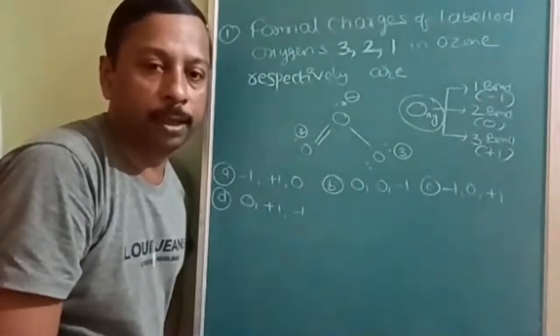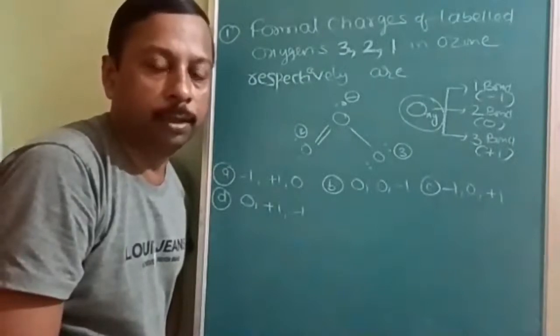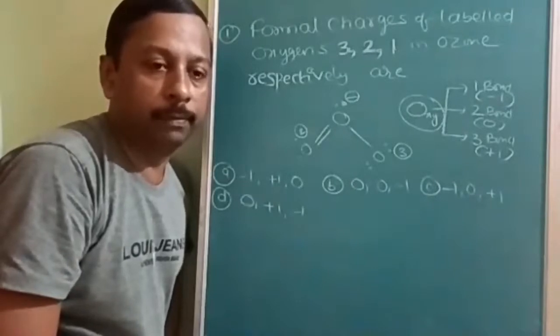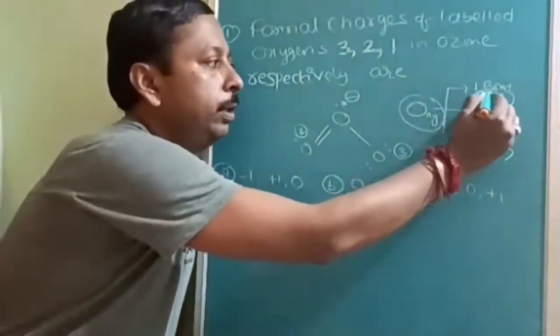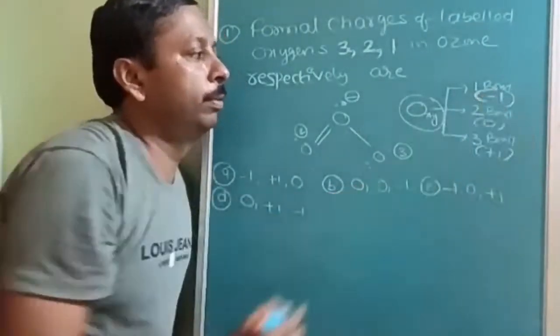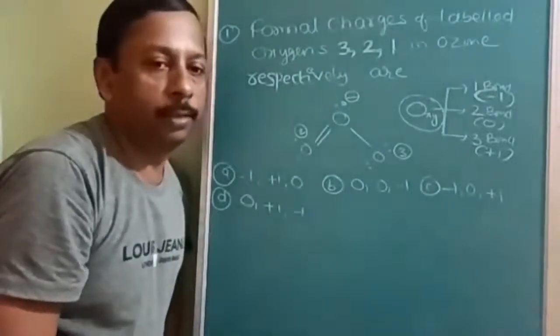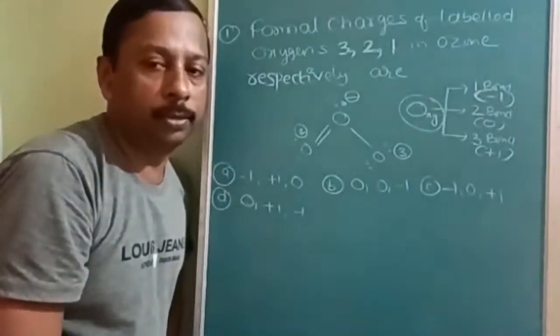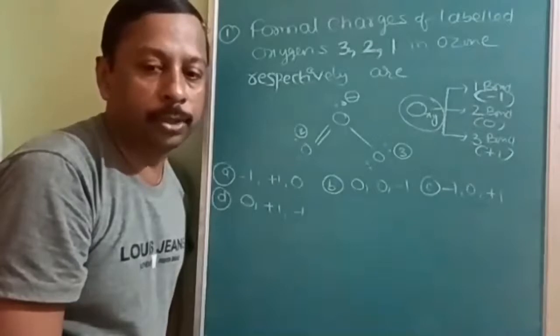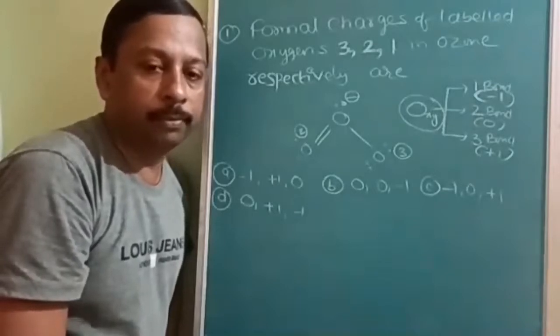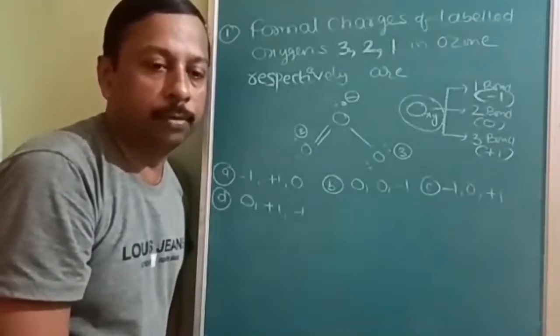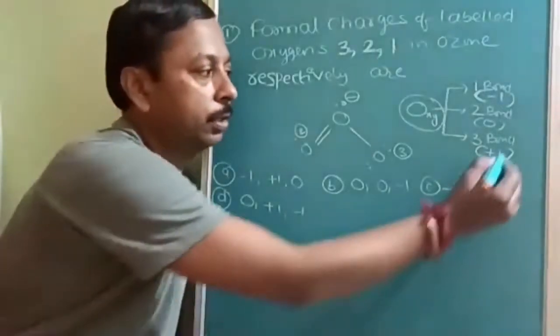If an oxygen forms only one bond, that means it is acting like fluorine, so it should be given one electron. Hence the formal charge will be minus one. And oxygen with two bonds is acting on its own, hence no charge. Whereas the oxygen with plus one charge is acting like nitrogen, therefore one electron must be removed, hence plus one charge.